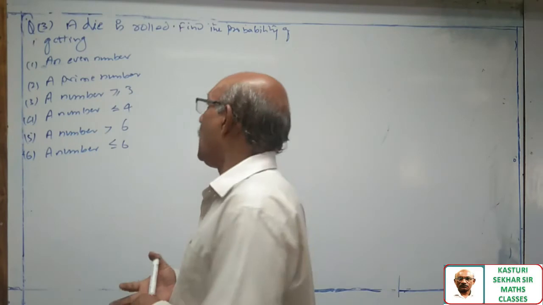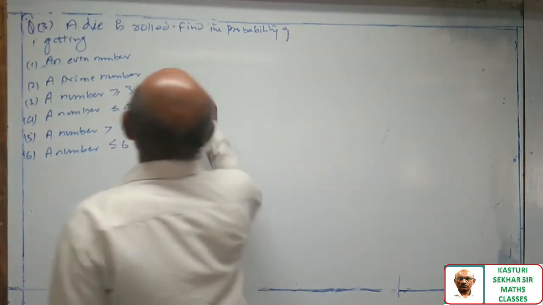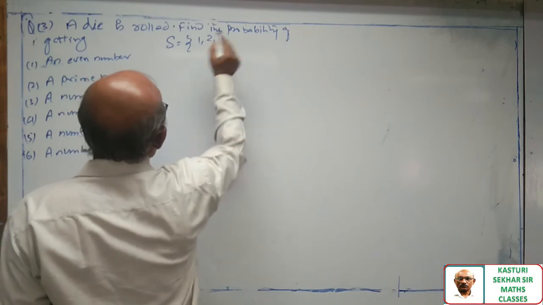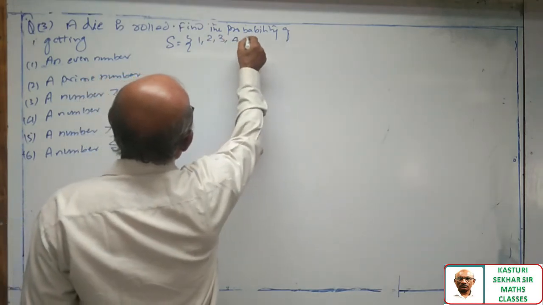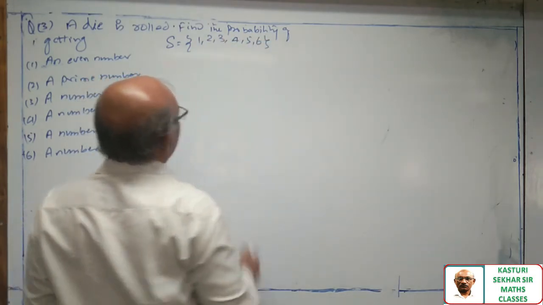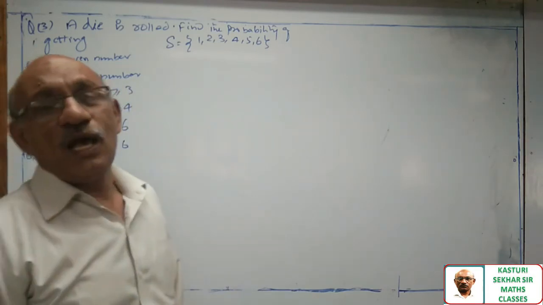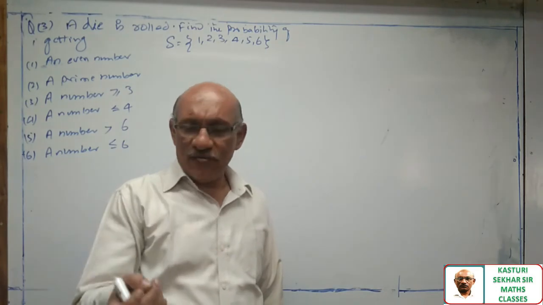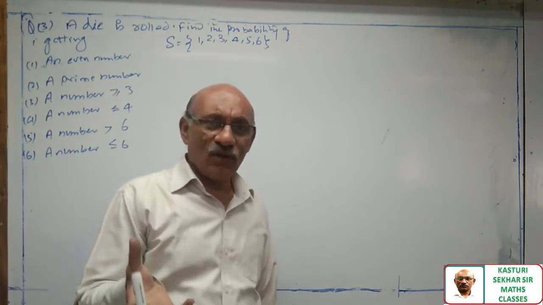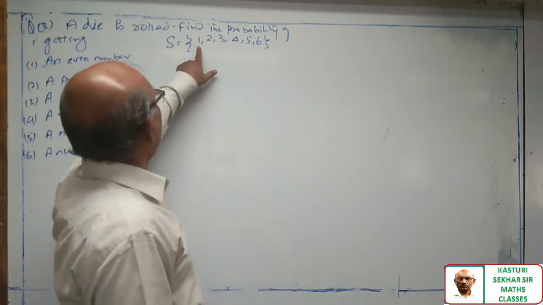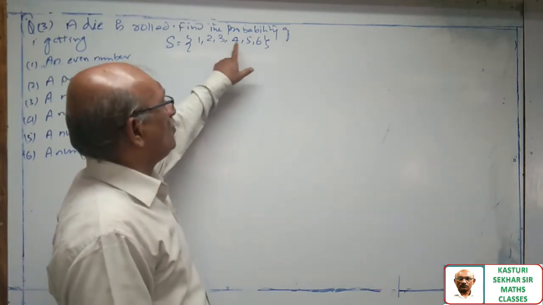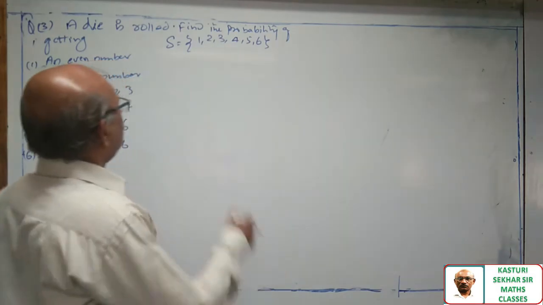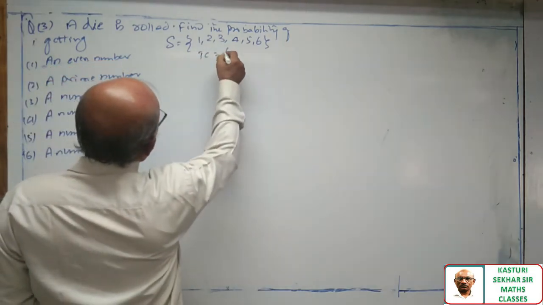Okay. Now first let me write, when a die is rolled, the sample space has 6 cases: 1, 2, 3, 4, 5, 6. A die is an article having 6 faces marked with numbers 1, 2, 3, 4, 5, 6. When a die is rolled, you may get 1 or 2 or 3 or 6. So these are the 6 possibilities we have. So total number of cases are 6.